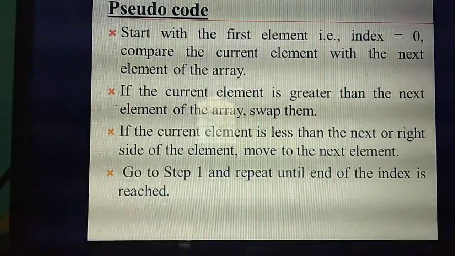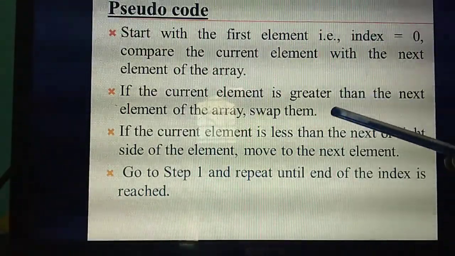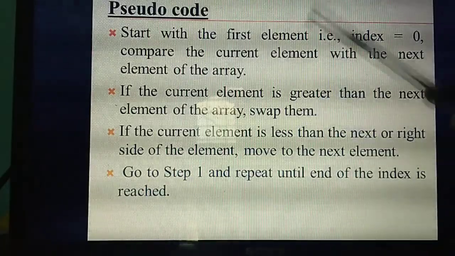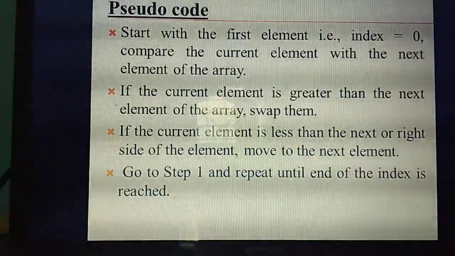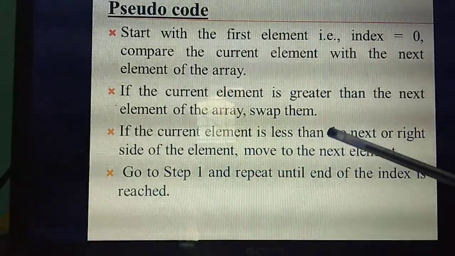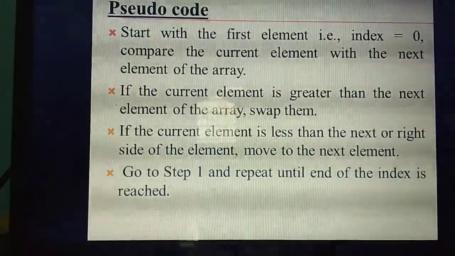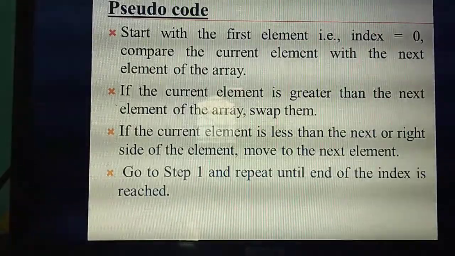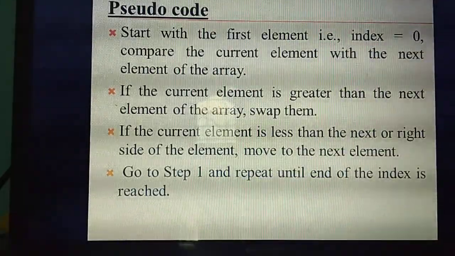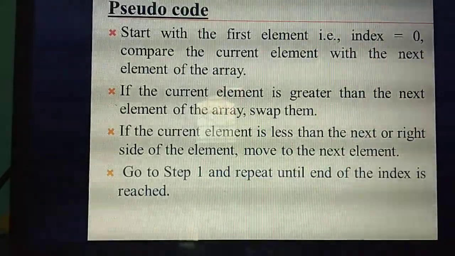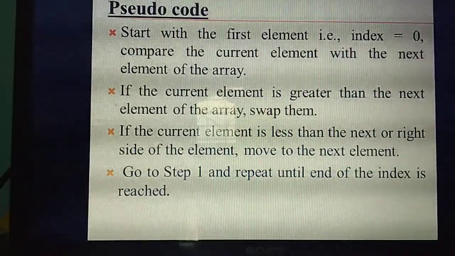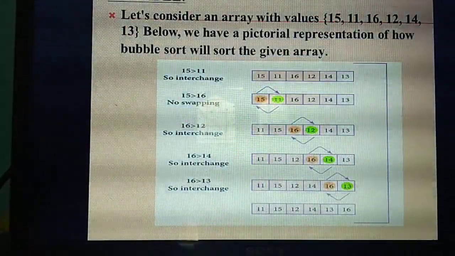So it will compare the first two elements. If the first element is greater, it needs to come to the second position. That is a swap. If the current element is less, it will move to the right side, that means the next side. Then likewise till the last it will repeat the step, until the end of the index. Understand? I will explain with an example, then you will understand.